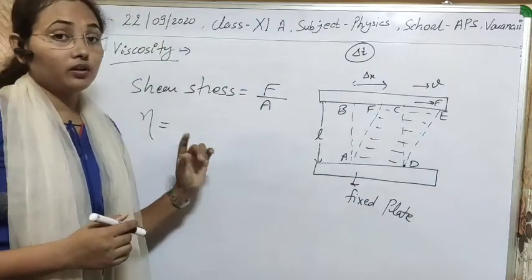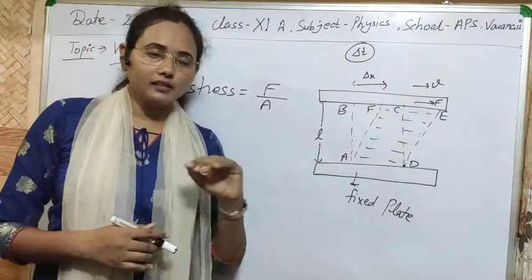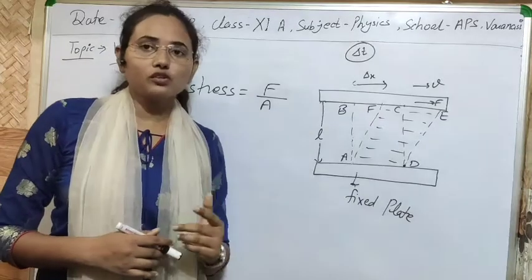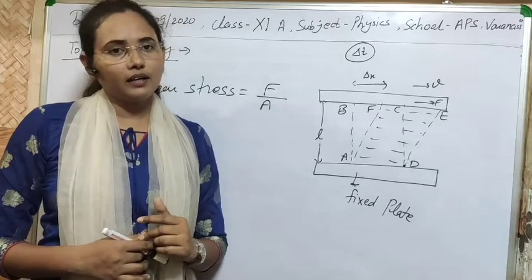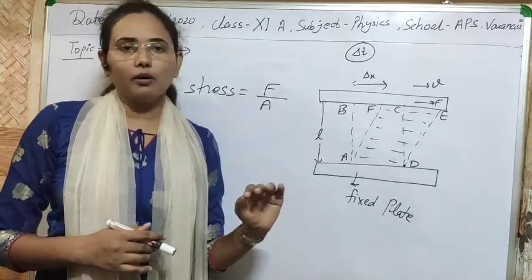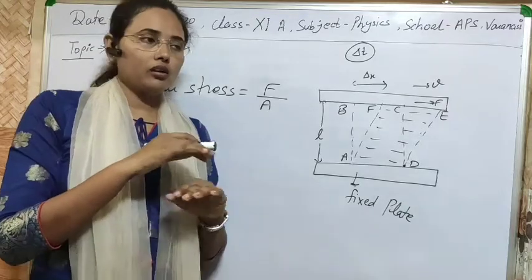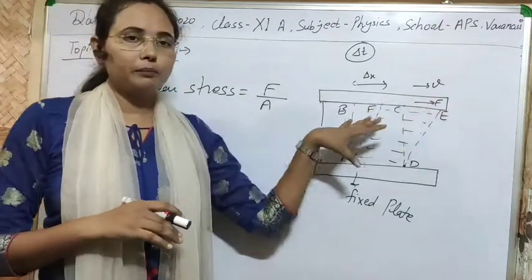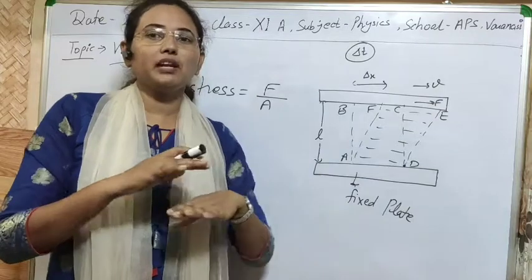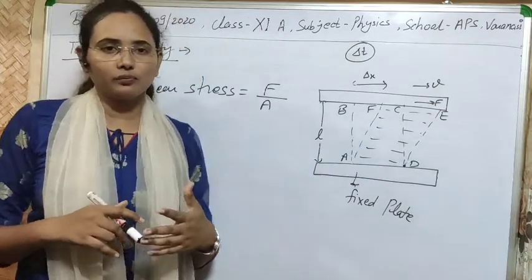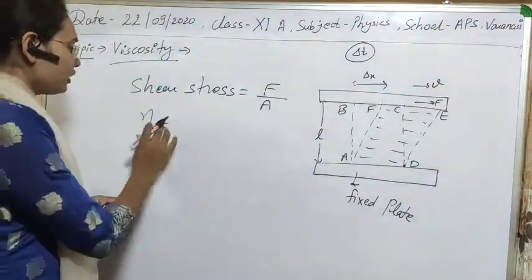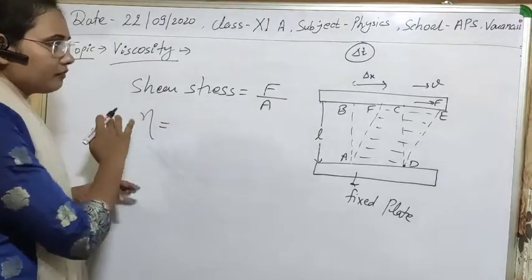In other way you can also say that if any fluid has greater viscosity, then definitely we have to apply more deforming force or more viscous force, or simply more force to produce some relative motion between the different layers of the fluid. So what will be the coefficient of viscosity?